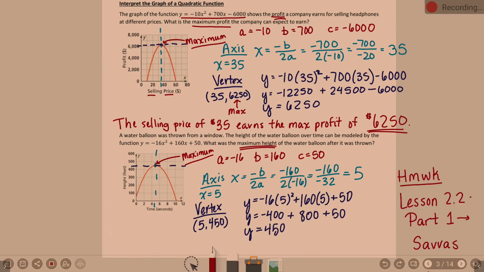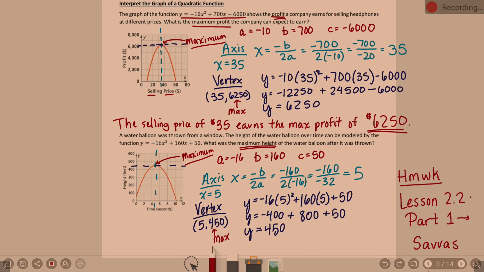What's my answer? What is the maximum height of the water balloon after it was thrown? 450? I don't know. I'm horrible with distances, but that sounds high. I don't know. Maybe it's not, but it seems like a big number.